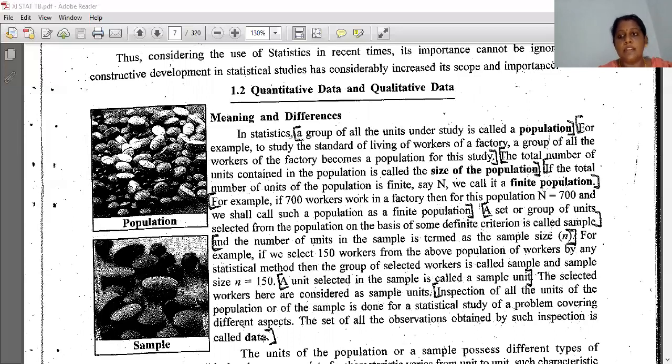So here we learned what is population, what is size of population, what is finite population, then what is sample, size of sample, then sample unit, then data. This many definitions we learned here, so you have to write all these definitions. Okay. Now next is